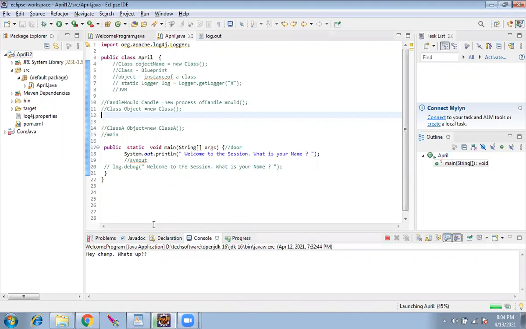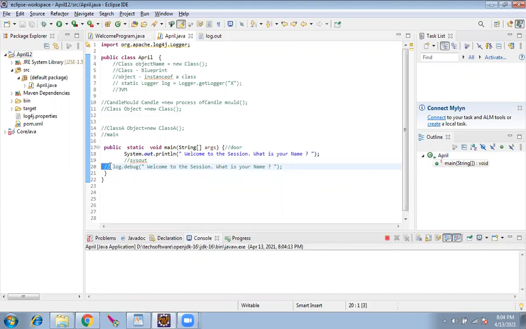Okay, so today we'll go one step further. Before that, I'll uncomment that log code. Yesterday it was not working, right? We will see why it is not working. So two lines I have to uncomment, and static logger.